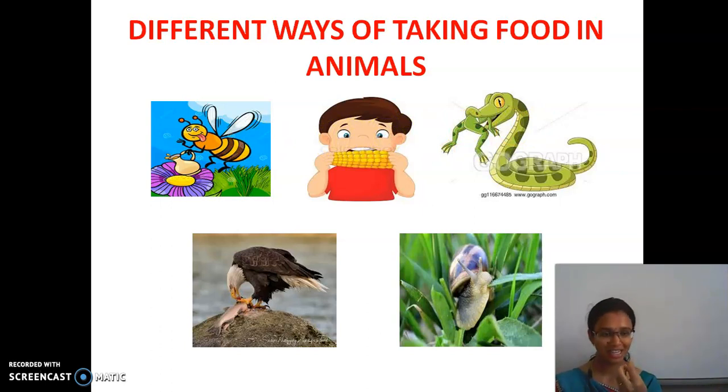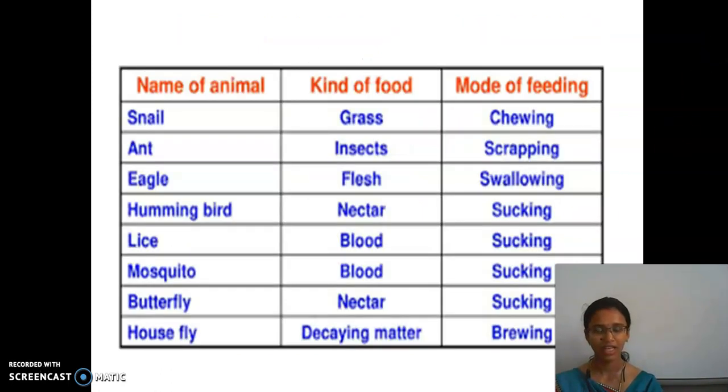Human beings chew the food. Here it is a snake. They swallow the food; they do not chew it. And then the eagle. They eat fish or something dead. And the snail eats grass. These are the different modes of feeding in different animals.